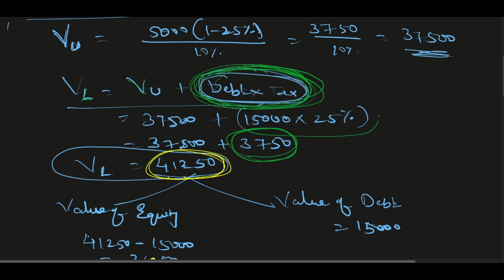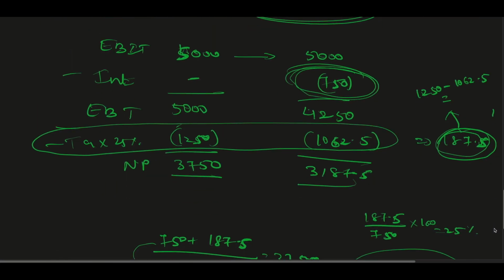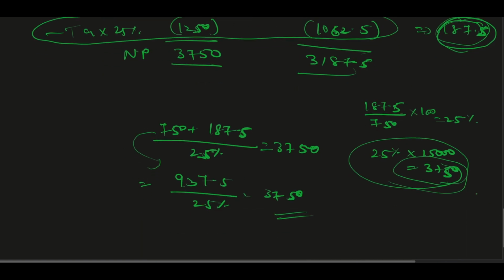So directly we are adding this 3750, which we are getting through 25% of 15,000. Why do we do it like this? Because when we use debt, we are paying 750 and we are saving 187.5, so the value of this amount comes to 3750. That 3750 is 25% of 15,000, and that's what we are adding.